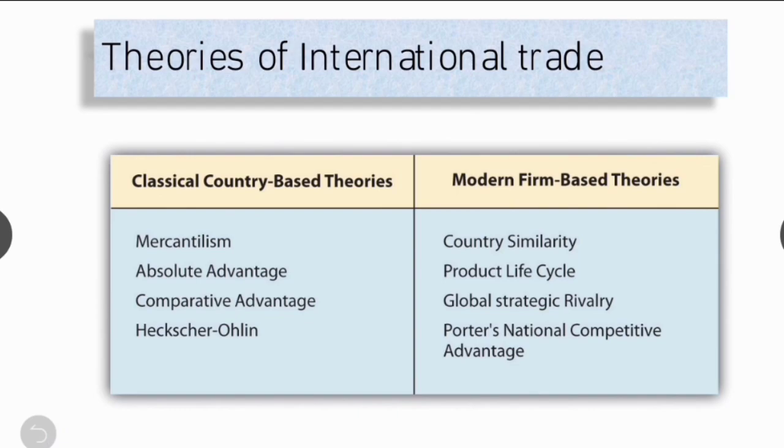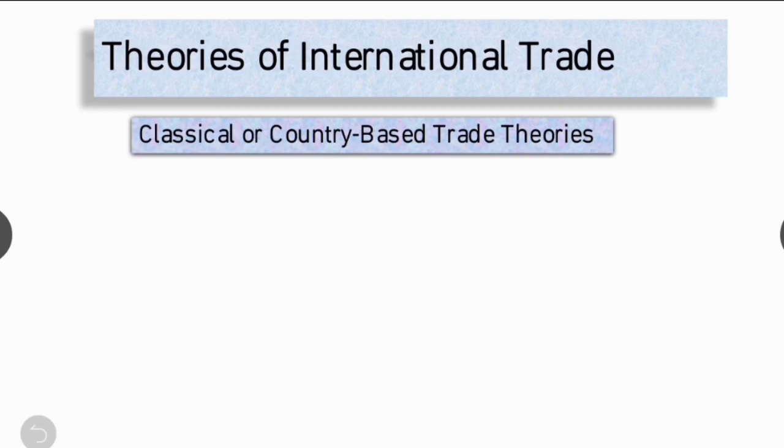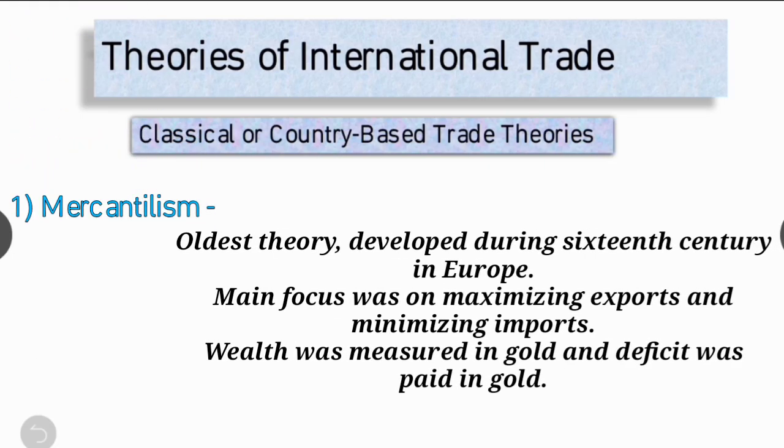In this part we are seeing about the first, classical or country-based trade theories. Let's see one by one. The first theory of classical or country-based trade theory is mercantilism. It developed in the 16th century. Mercantilism was one of the earliest efforts to develop an economic theory. This theory stated that a country's wealth was determined by the amount of its gold and silver holdings. In its simplest sense, mercantilism believed that a country should increase its holdings of gold and silver by promoting exports and discouraging imports.